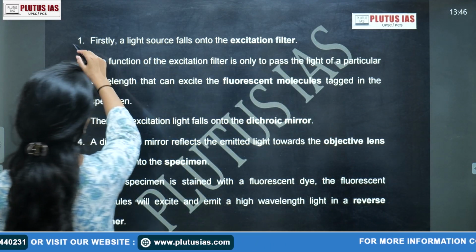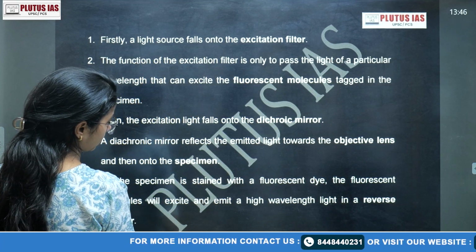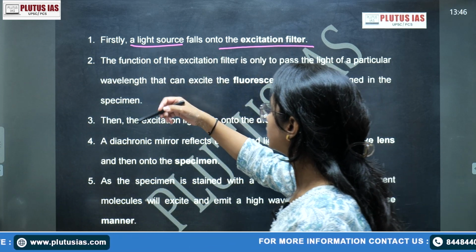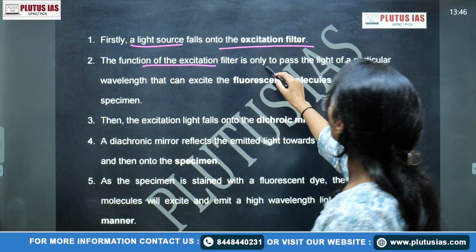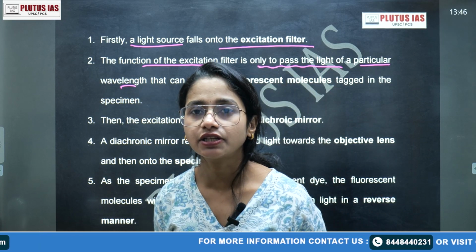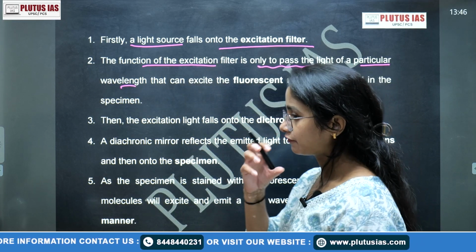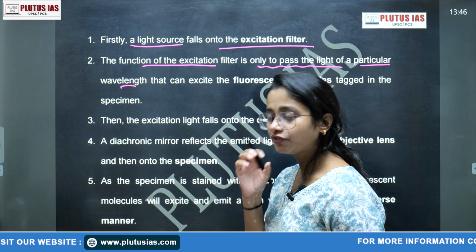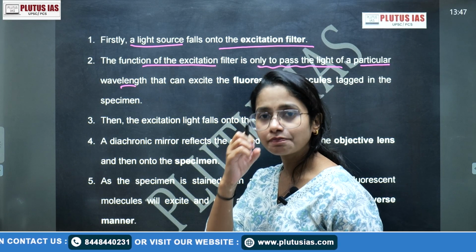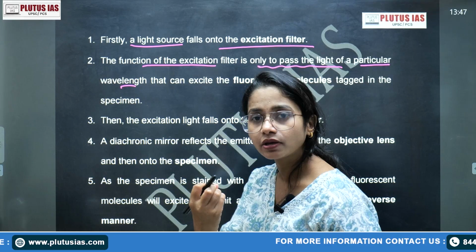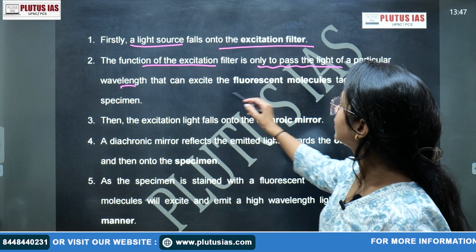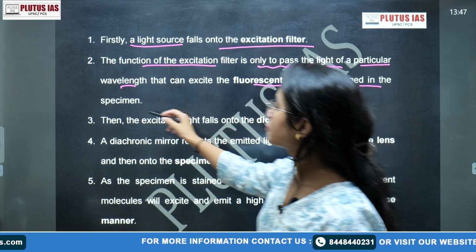What happens in the working mechanism? Firstly, a light source falls on that excitation filter. We have already seen that the function of the excitation filter is only to pass the light of a particular wavelength, similar to what we covered in the spectrophotometer, right? After emission of the light from the light source, we generally use an excitation filter, through which we filter the specific wavelength of light which we require to fall on the specimen. That is the use of the excitation filter in short, so that it can excite the fluorescent molecule tagged in the specimen, of course.